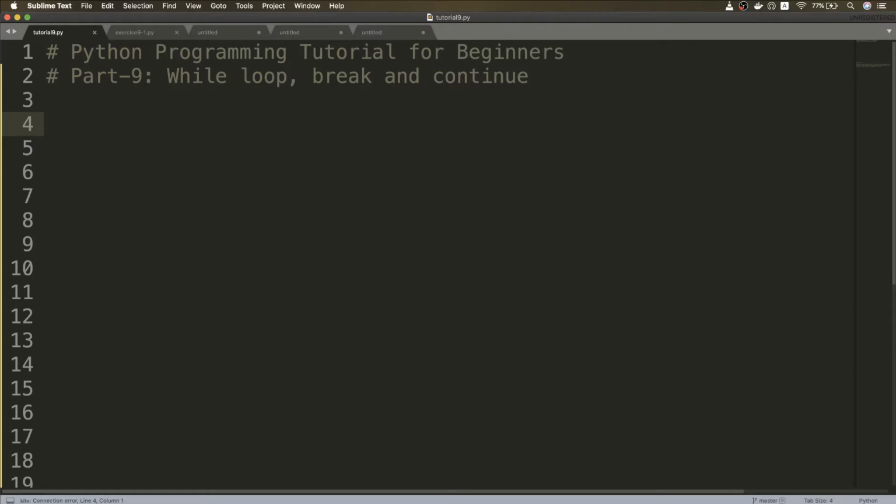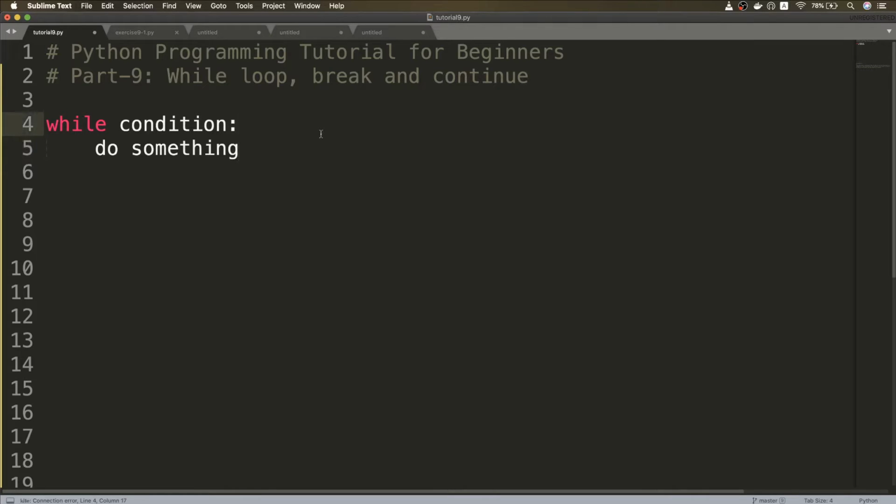This is part 9 of our Python programming series, and in this part, we will talk about while loop, break, and continue statements. So, loops are programming constructs that repeat a set of instructions until a condition is met. In simple terms, we can look at its syntax. So, while a condition is met, do something.